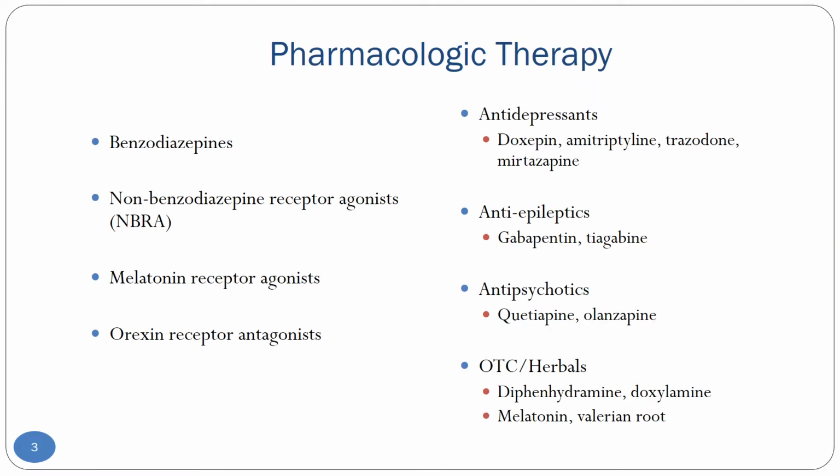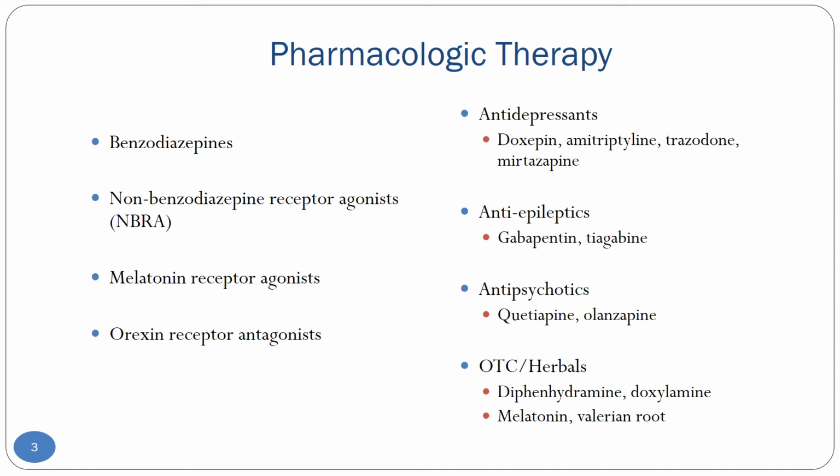There are several pharmacologic treatment options for insomnia, and we're going to primarily focus on the benzodiazepines, non-benzodiazepine receptor agonists, the melatonin receptor agonist, and our orexin receptor antagonist. We're not going to focus as much on the medications listed to the right, and that's because these are typically used later in treatment or for specific patient populations.